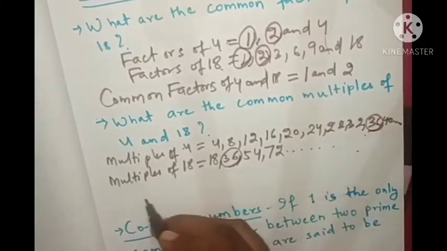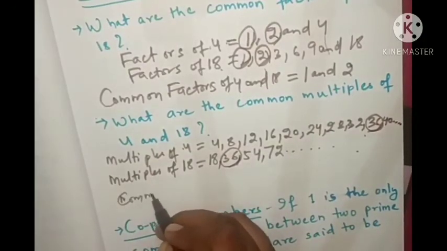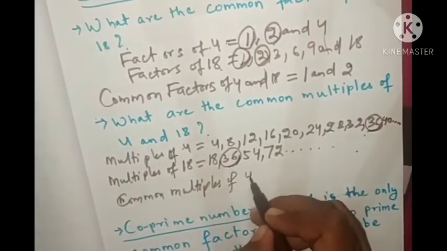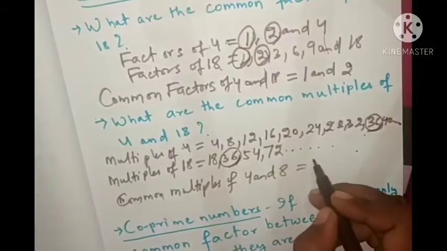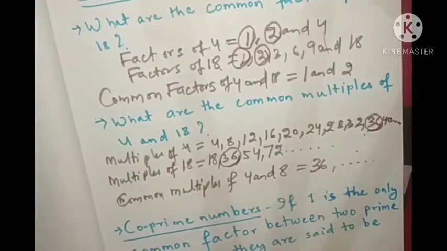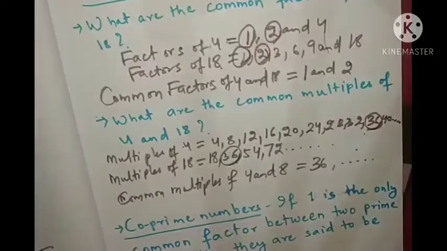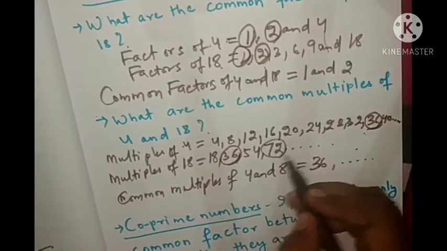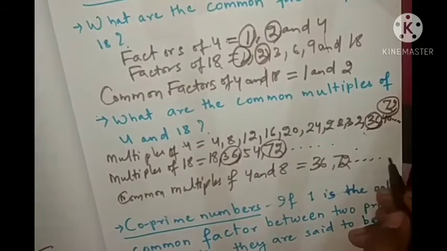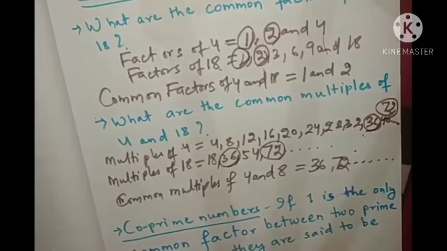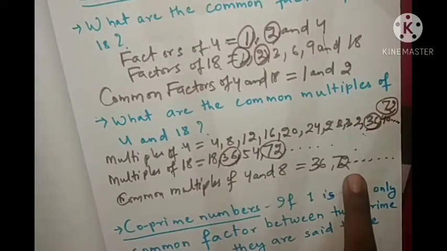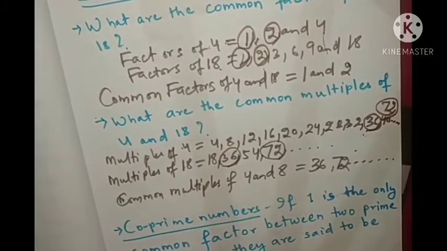Okay, so what you will write? Common multiples of 4 and 18 equal to how much? 36. And you can find out others also, like 72 is also a common multiple. So you can write 36, 72. Okay, like this you can find out. So common factors are limited, but common multiples are unlimited. You can find out as many common multiples as you like.